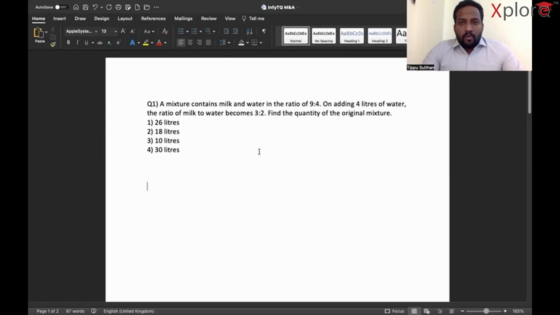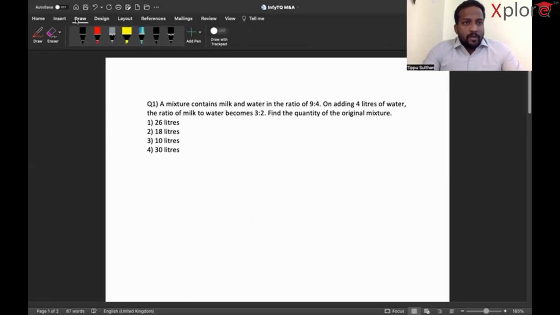Right. So question number 1. I hope everybody can see this. A mixture contains milk and water in the ratio of 9:4. On adding 4 liters of water, the ratio of the milk to water becomes 3:2. Find the quantity of original mixture.